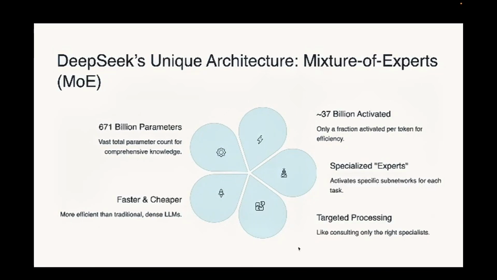Now let's talk about DeepSeek unique architecture. DeepSeek is built using a mixture of experts or MoE architecture. Although the model has around 671 billion parameters, it does not use all of them at once. Instead, only about 37 billion parameters are activated for each task, which makes the system faster and more efficient. You can think of this like consulting only the right specialist instead of the whole team. Because of this targeted processing, DeepSeek delivers high performance at a lower cost compared to traditional large language models.